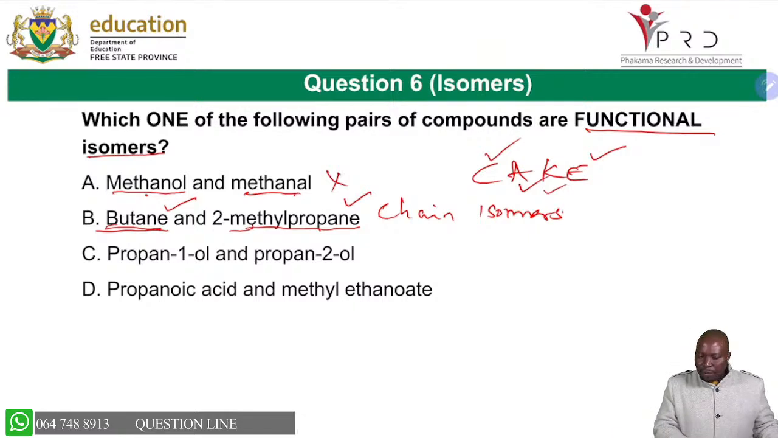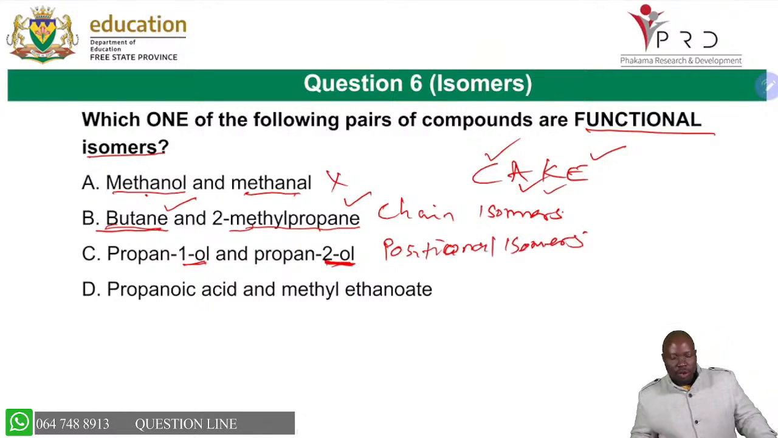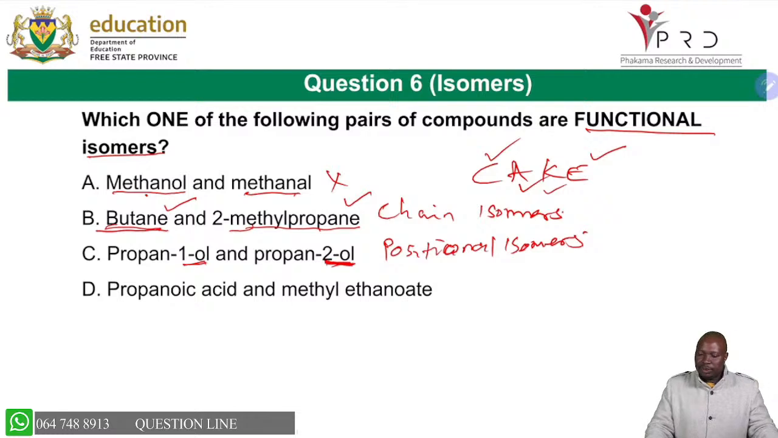When you look at this, propan-1-ol and propan-2-ol, what is changing is the position of the hydroxyl group, or the alcohol there. The hydroxyl group is in carbon number 1, the hydroxyl group is in carbon number 2. So this will tell you that these are positional isomers. So you're able to remember positional isomer.